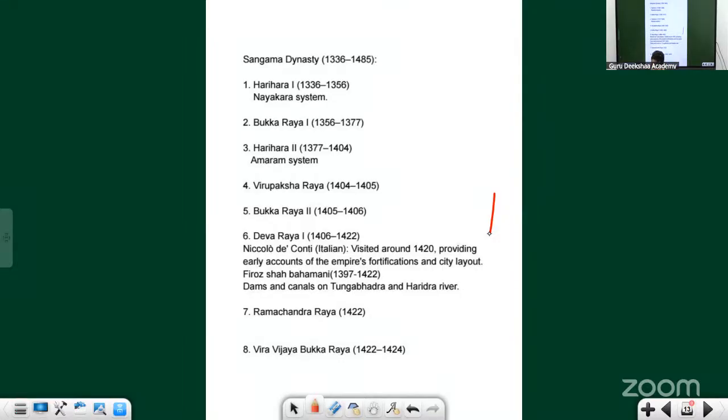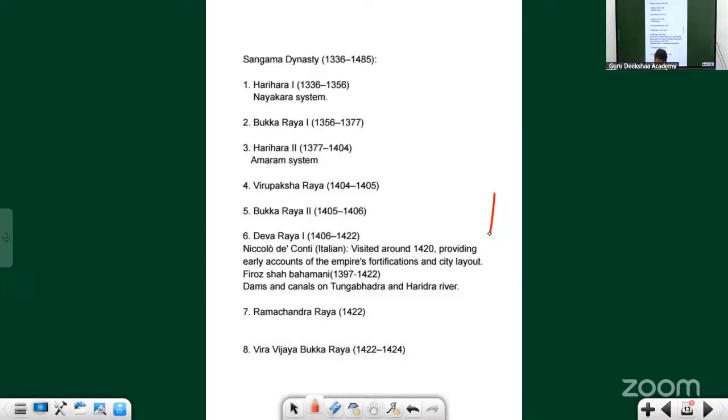What is the time period of Muhammad bin Tughlaq? 1325 to 1351. There are many possible reasons and many possible scenarios for how this dynasty might have come about. As you can see, Harihara and Bukka, they were brothers. They might have been the original founders of the dynasty.